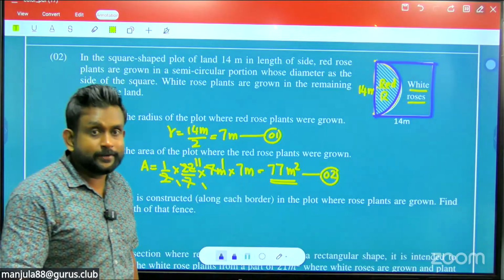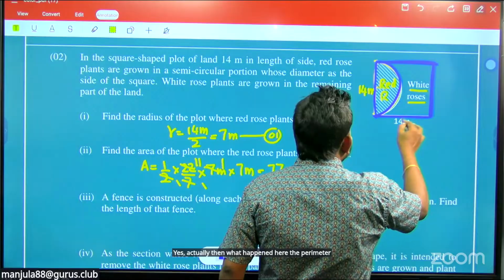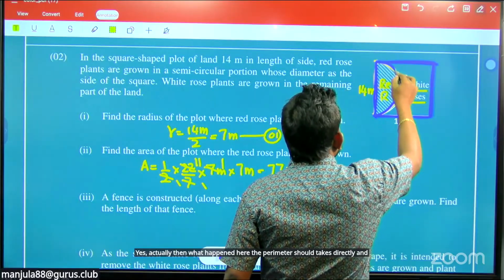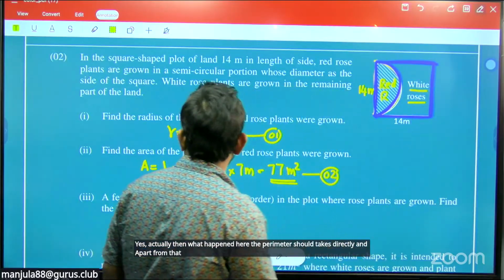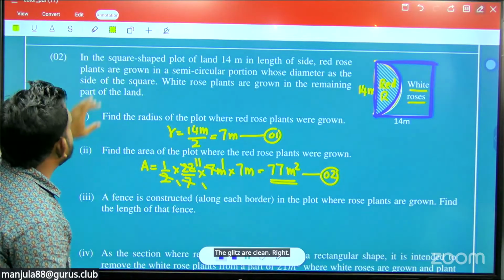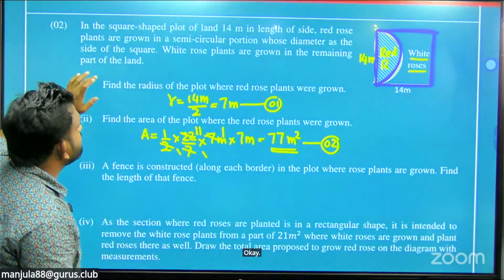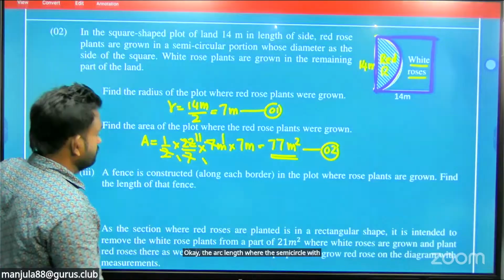Yes, actually what happens here is that the perimeter should be taken directly, and apart from that, take this arc length. So I will find the arc length first, where the semicircle has radius 7.